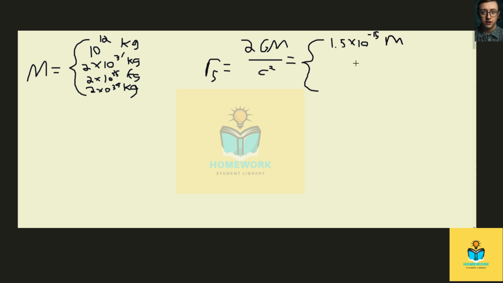And then we can note that the Schwarzschild radius is directly proportional to the mass, so all that we need is the proportional relationships between these three black holes and the first one.